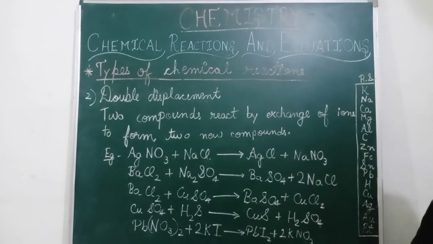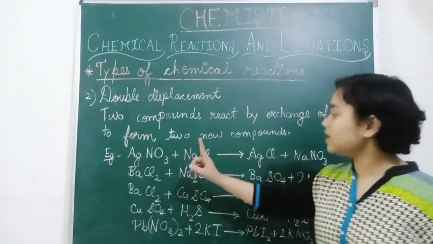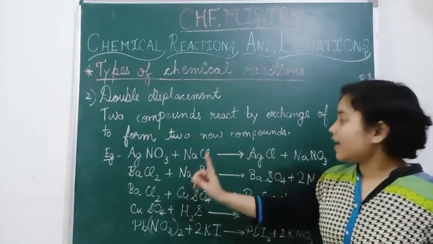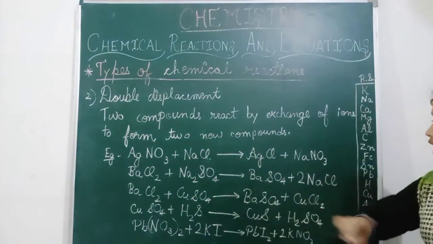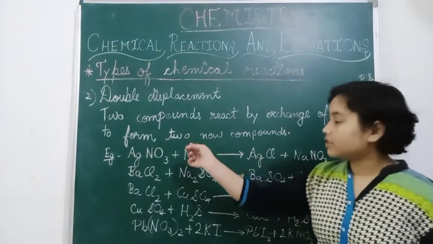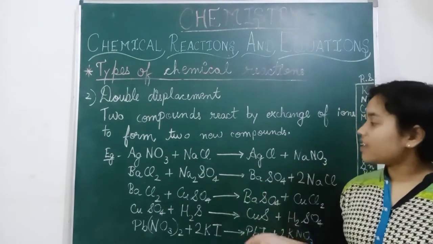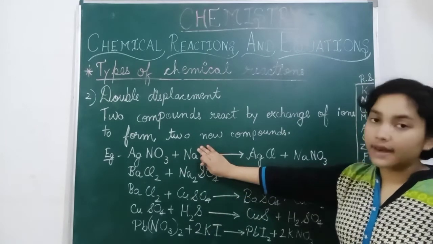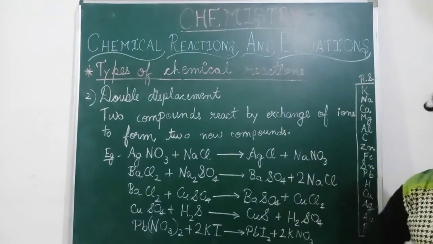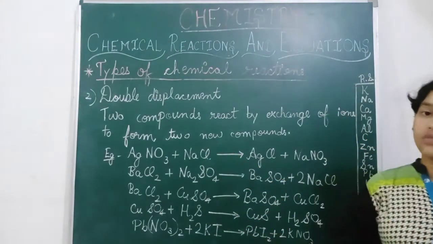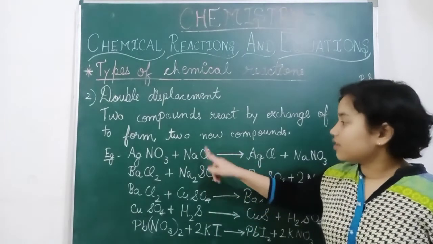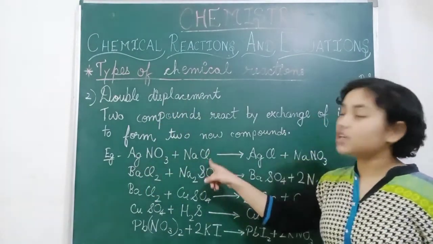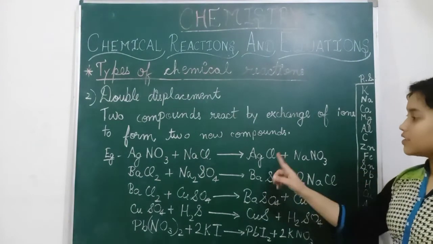chemical reactions. So AgNO3, that is silver nitrate, plus NaCl, sodium chloride. So this double displacement will take place. Earlier, in the example, Na was just alone, but now chlorine is also with it. So double displacement will take place. If Na is going there, then Ag is coming here. So this is the process.